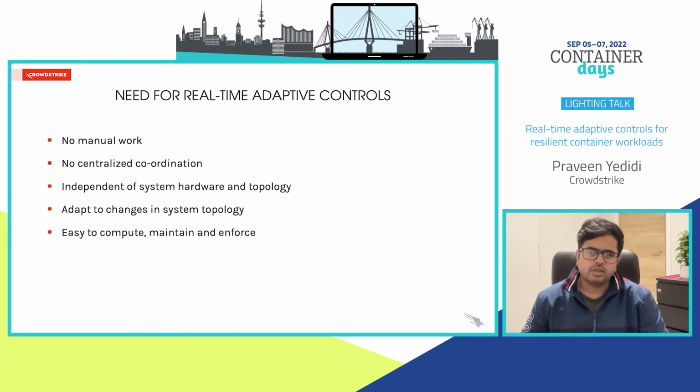So we sought to automatically identify a system's inherent ideal configuration in a way that would require no manual work, require no centralized coordination, infer the limit without any knowledge of the hardware or software topology, adapt to changes in system topology, and be easy to compute and enforce.